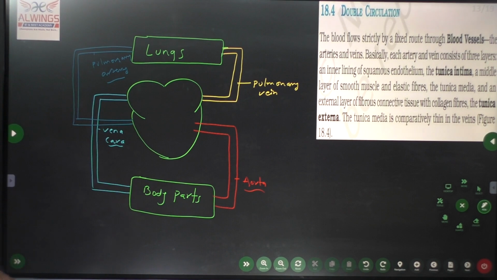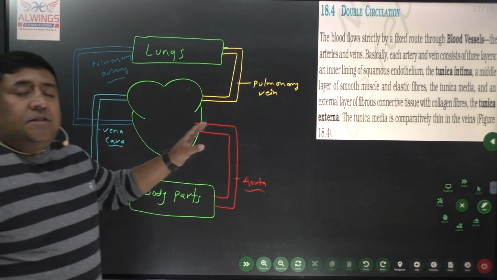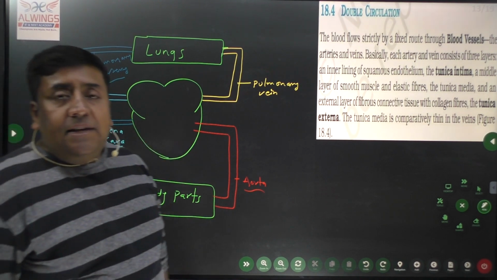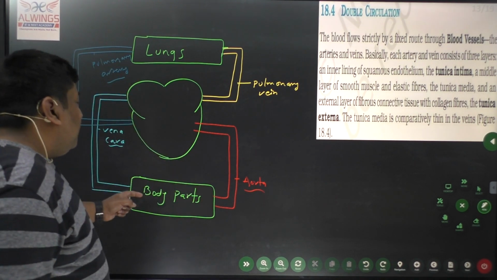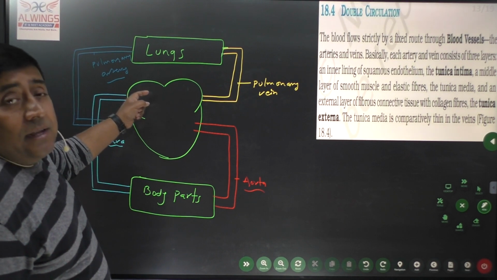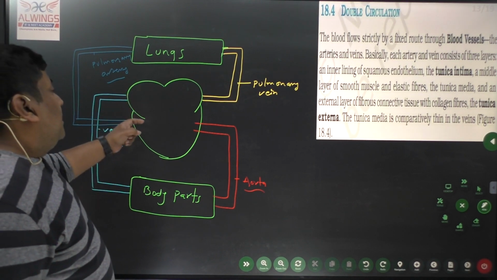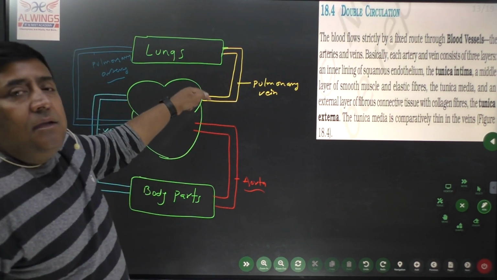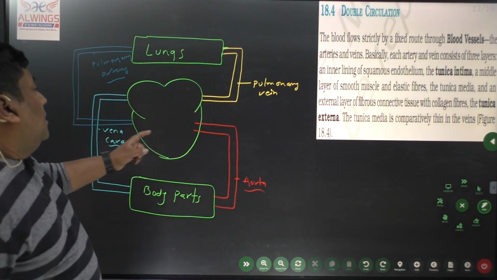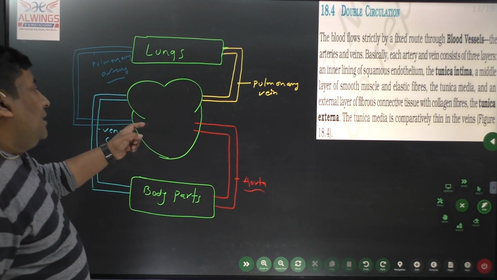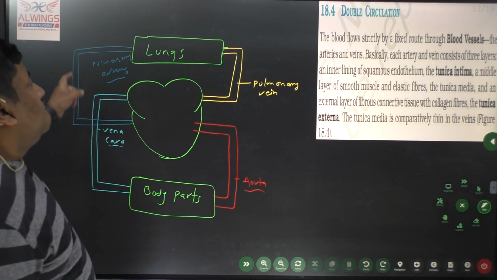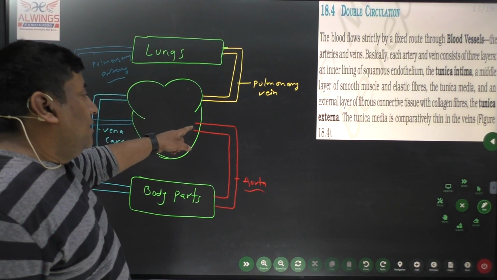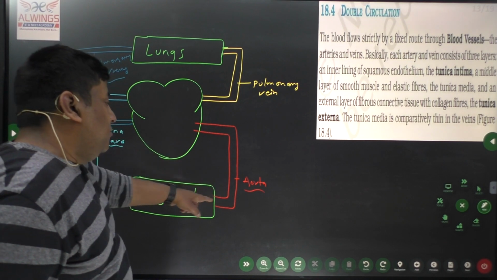If you focus here, you will see that blood enters into our heart twice. First from body parts to the right auricle through the vena cava, then through the pulmonary vein to the left auricle from the lungs. The right ventricle transfers the impure blood to the lungs through the pulmonary artery, whereas the left ventricle transfers the pure blood to the entire body.